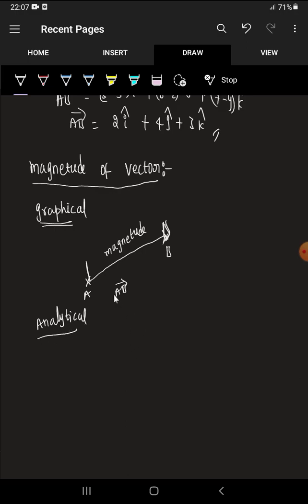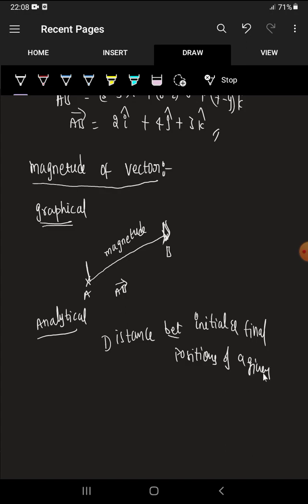See, in the analytical method, magnitude is nothing but what we said in the graphical method, the length of the chord. Length means distance between 2 points, right? So in the analytical method, the distance between the initial and final positions of a given vector is nothing but the magnitude of that vector.